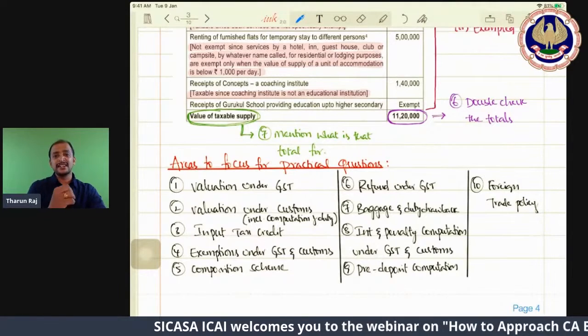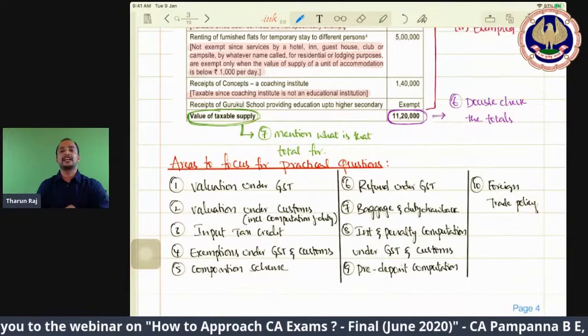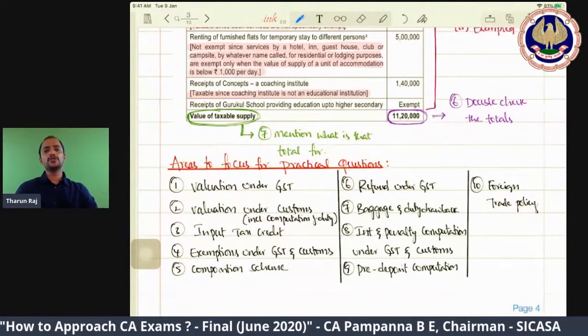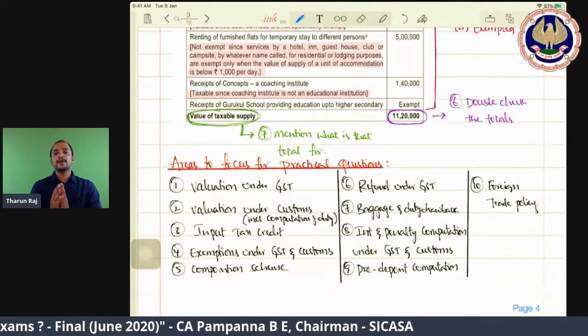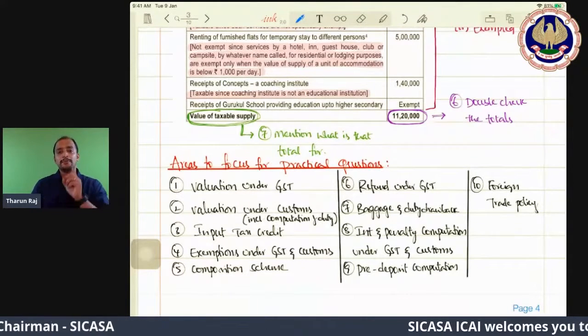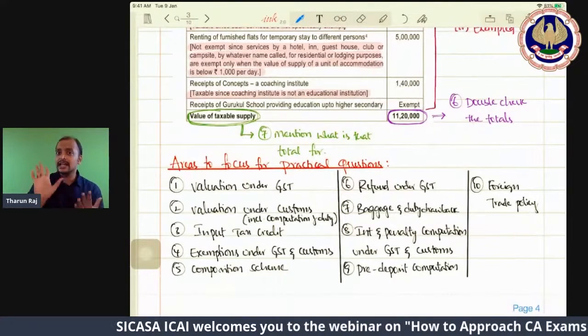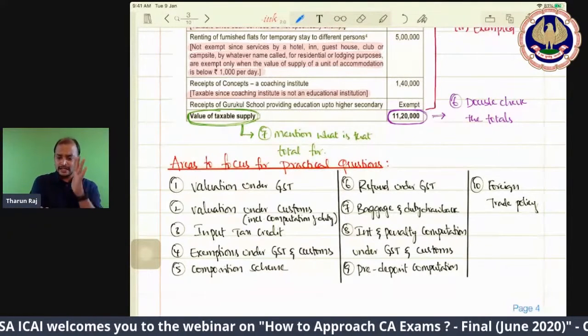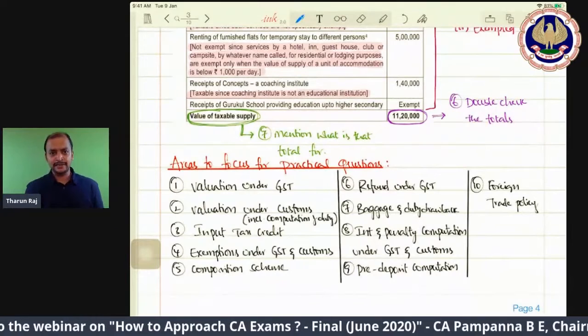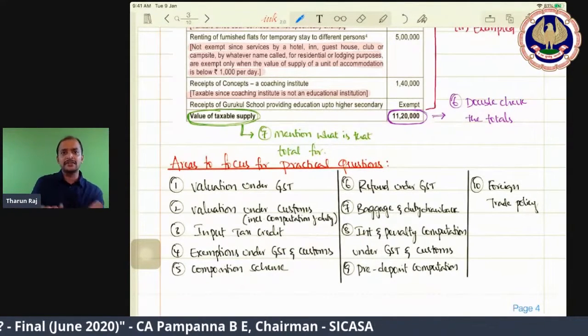So these are the areas you need to focus more on for practical questions, and this is mainly based on past exam questions and RTP. I have given some 10 areas from which practical questions will be asked. So you should be concentrating more and more on practice. When you practice the question, remember, see the question, don't see the answer. See the question, take a paper and write it. Write how you would write in the exam, and then check with the answer.